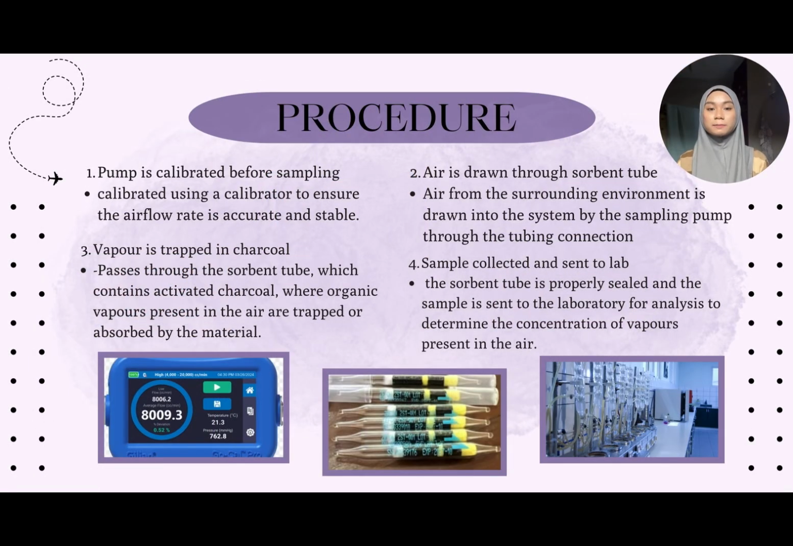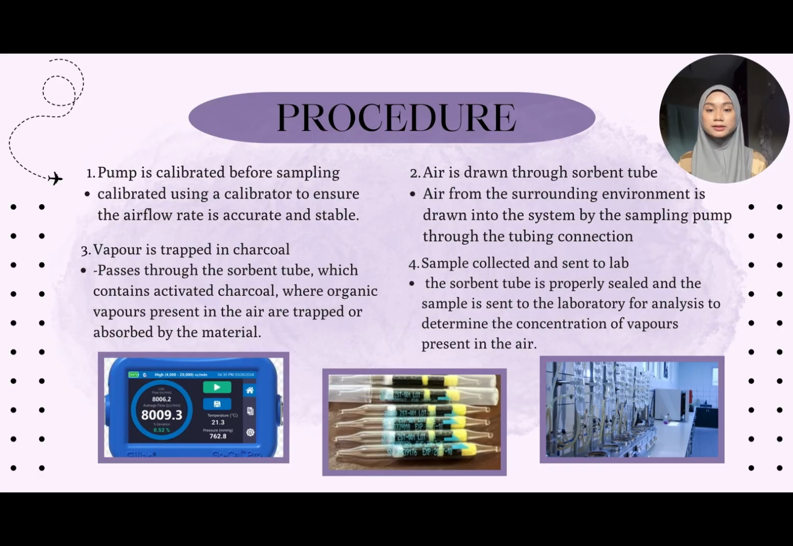Procedure. First, the pump is calibrated before the sampling process is carried out. The pump is calibrated using a calibrator to ensure the airflow rate is accurate and stable. Second, air is drawn through the sorbent tube. During the sampling process, air from the surrounding environment is drawn into the system by the sampling pump through the tubing connection. Third, vapor is trapped in charcoal.